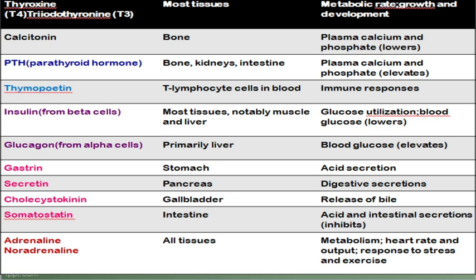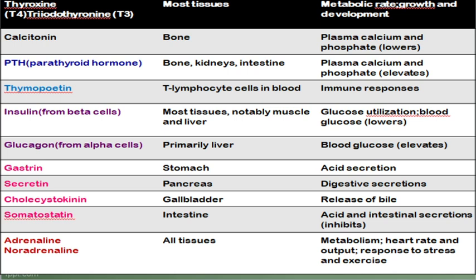Okay. Next, we are going to see hormones that are produced from the intestinal mucosa. The first hormone is gastrin. Next hormone is secretin. Next hormone is CCK. Next hormone is somatostatin. So gastrin acts on the stomach. The main function of the gastrin hormone is that it stimulates gastric acid secretion by parietal cells. Also, this gastrin inhibits the action of two other hormones. First, it inhibits the activity of secretin, and next, somatostatin.